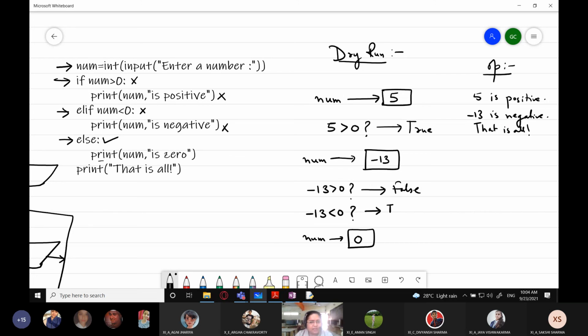Okay, so what is the last resort? You have to go by bus. So this is the last resort. Means if none of the conditions is true, whatever is in the else part will be executed. Now we come to this part. What is being printed? Num is 0, that is 0 is 0. Sounds quite ridiculous. Okay, and after this statement will be executed. That is all.